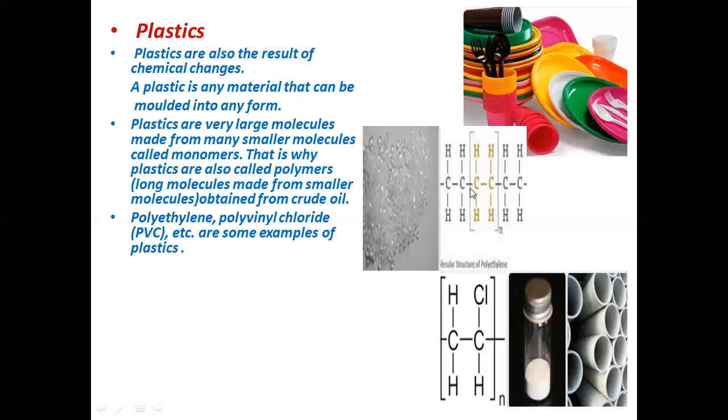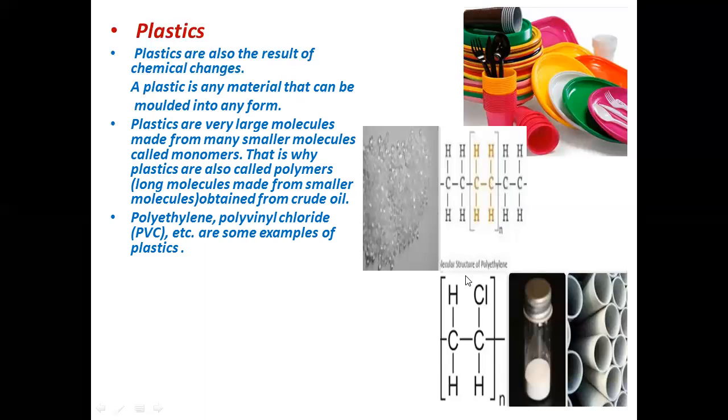You can see this orange part is a monomer, and n means that many number of these two carbon atoms with four hydrogen atoms, C2H4, will combine together because this is the monomer. In the bracket they showed the monomer, and these monomers combine at the left and right side and form a long chain, and those long chains are called polymers, and they are used to make plastic.